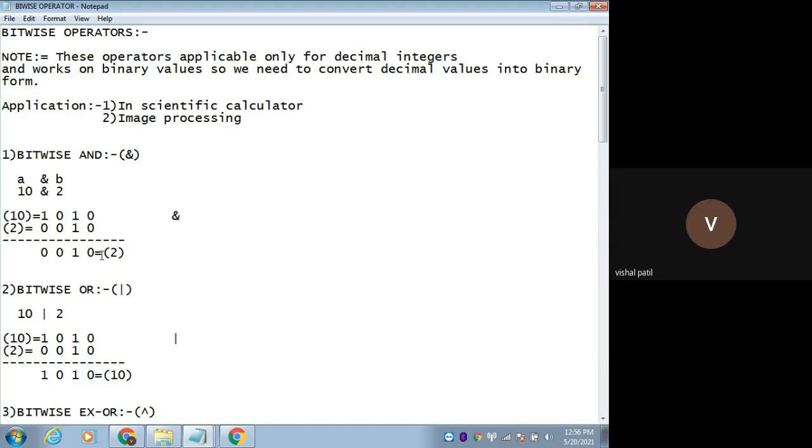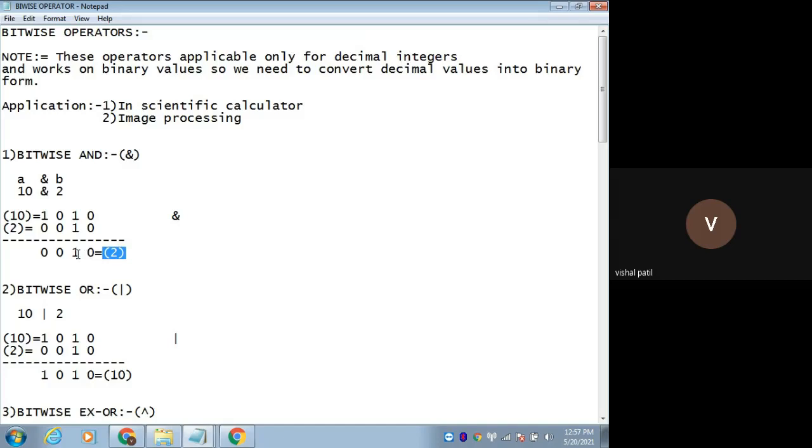Now we got the output, but it is in binary form. Again, we need to convert it into decimal. So what is the decimal of this binary? This 1 is present at the 2 position, so it is 2 only.